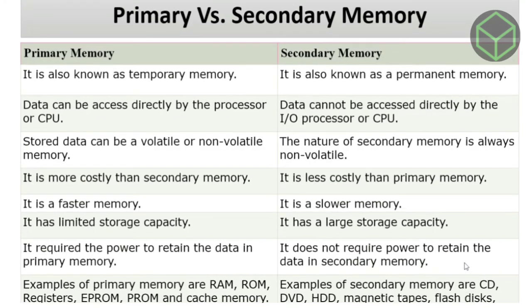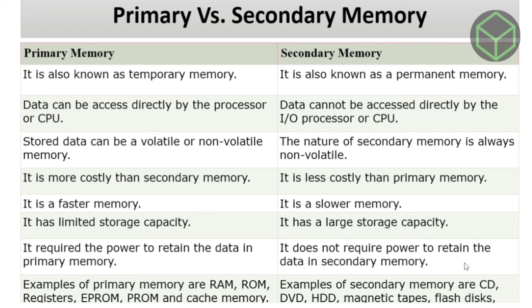Now let's learn the difference between primary memory and secondary memory. Primary memory is also known as temporary memory, whereas secondary memory is also known as permanent memory.